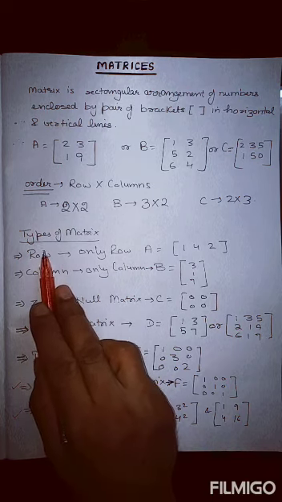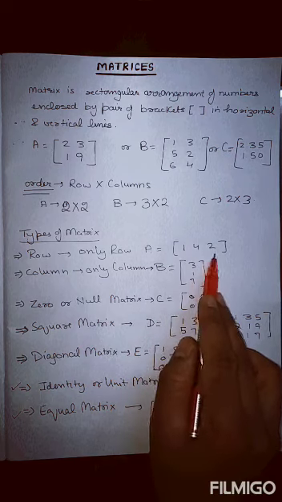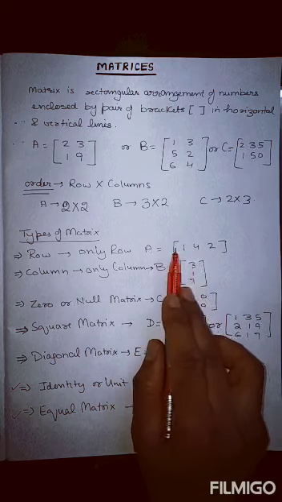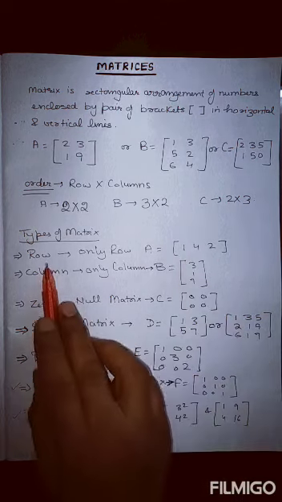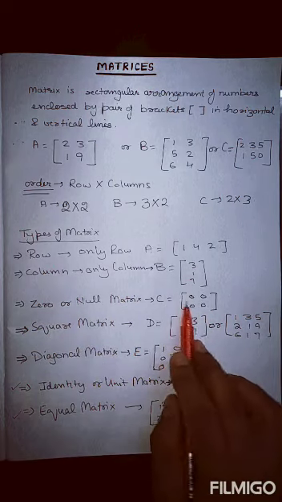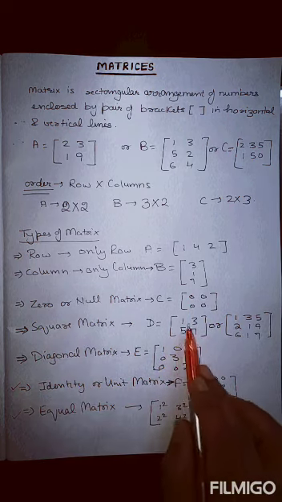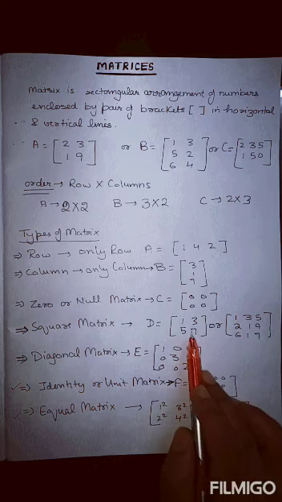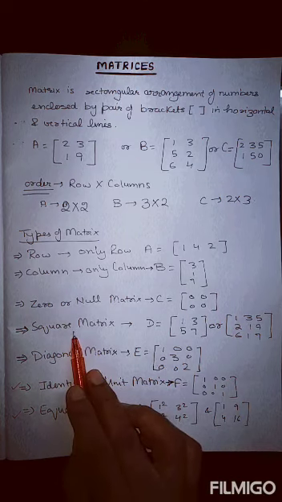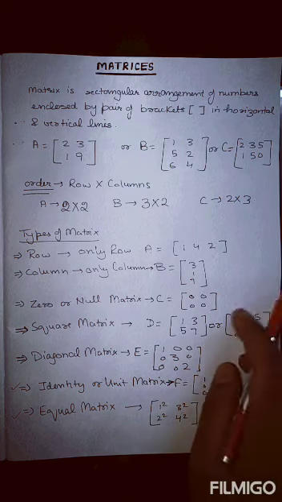Row matrix. Row matrix means there is only one row, not a second row. Only one row is there. Suppose 1, 4, 2. The number of columns doesn't matter. If there is only one row, it is called a row matrix. If there is only one column, it is called a column matrix. If all the elements in the matrix are 0, it is called a zero matrix. If we have equal rows and columns, means 2 rows and 2 columns, or 3 rows and 3 columns, it is called a square matrix. 4 rows, 4 columns, but 4 by 4 is not in your syllabus. Till 3 by 3 you have to do.